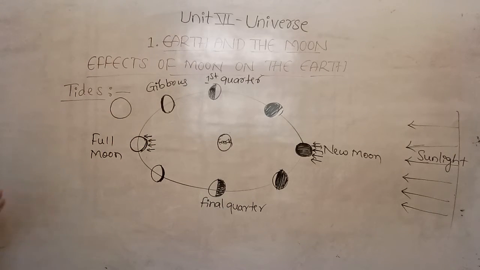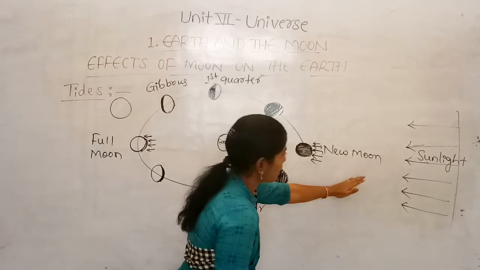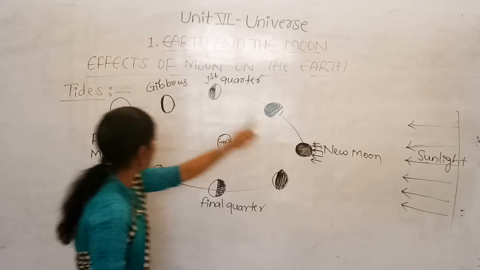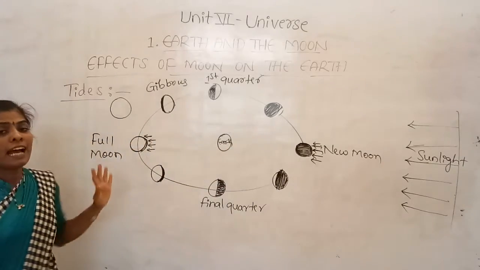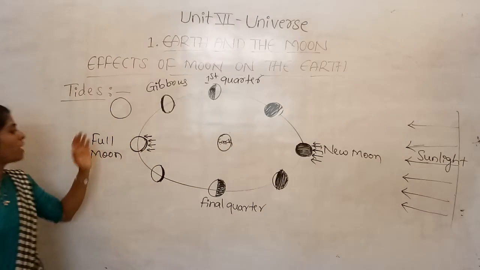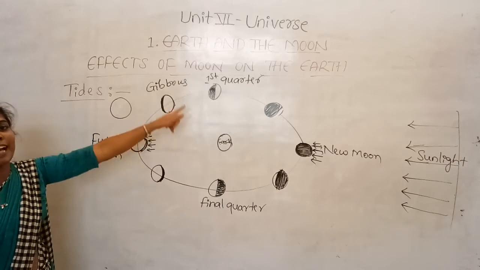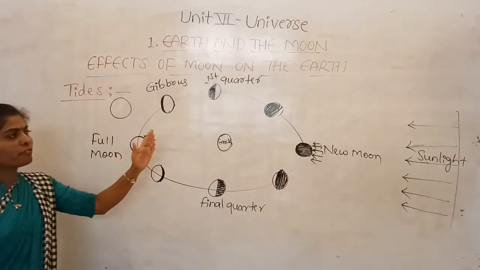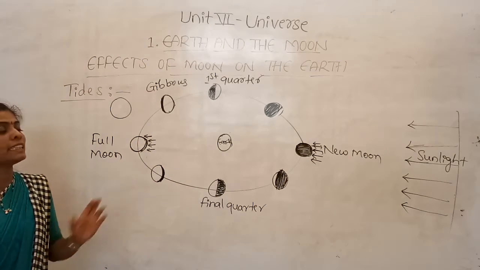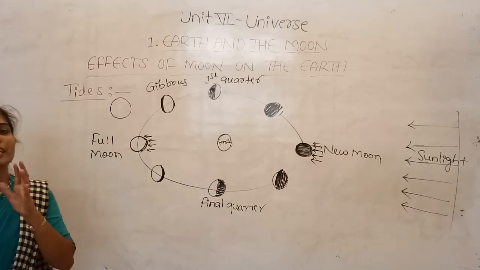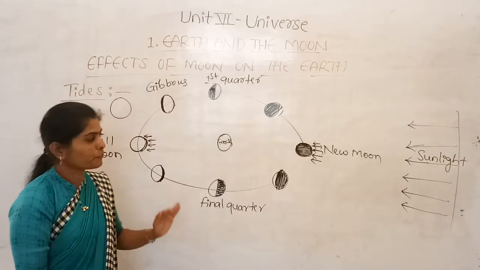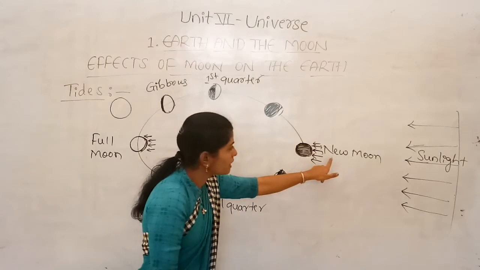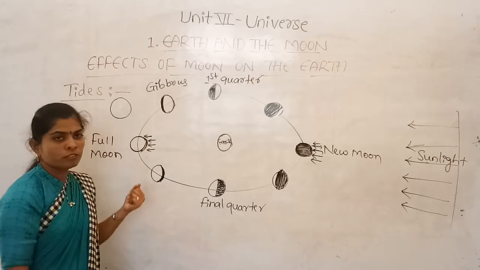So now if you observe here, this is the direction of the sunlight, and this is the new moon, and this is the full moon. And when the new moon and full moon occur, that you have to observe here. So tides occur due to the phases of the moon, and these occur mainly due to the gravitational force I mentioned. So now observe the new moon and full moon.